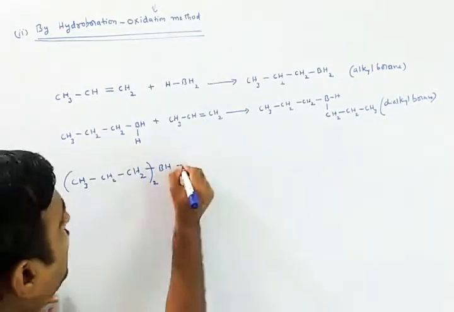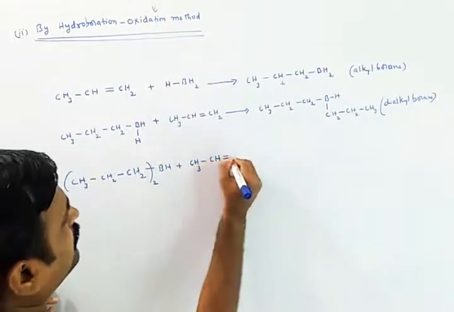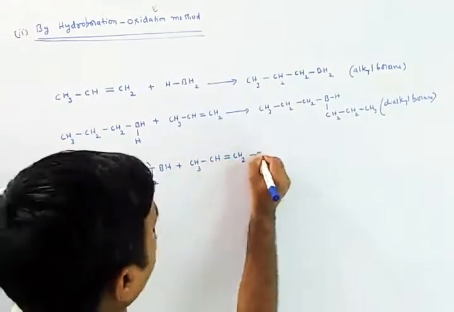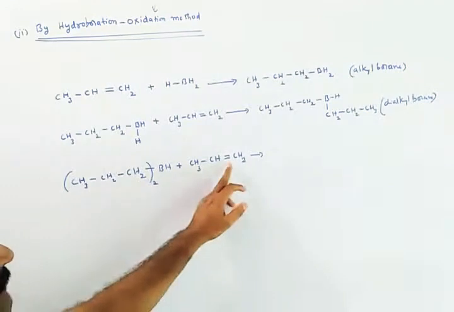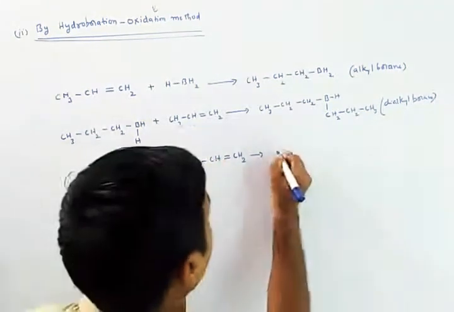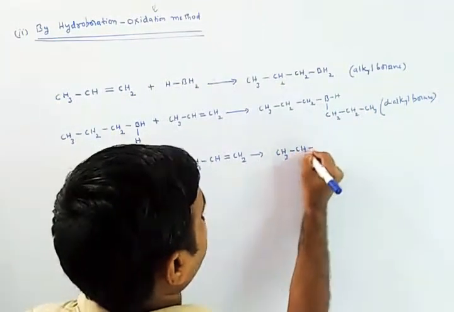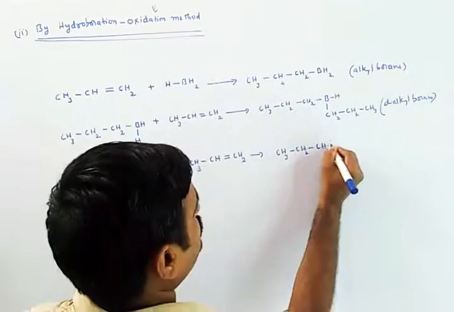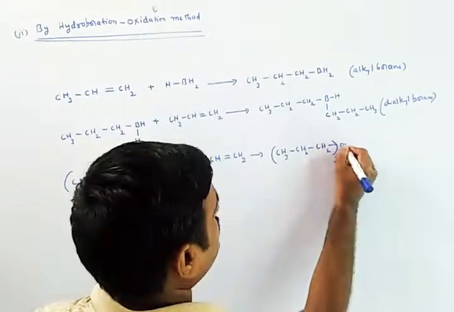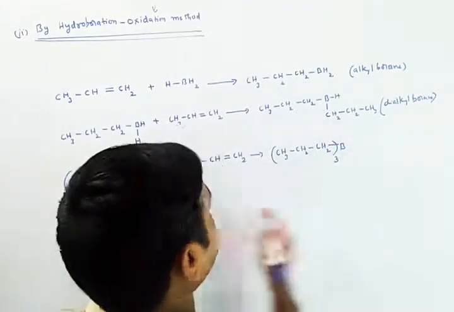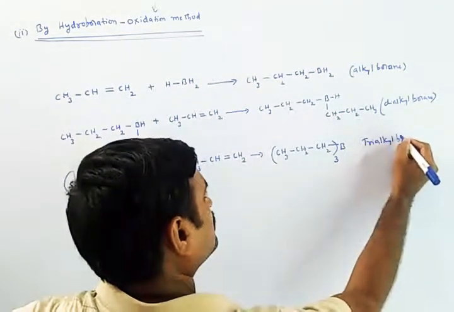So if I continue adding one more alkene molecule to this one, propene, which has a double bond, CH2, it will add on to this one. Then this hydrogen will add to this unsaturation to give trialkyl borane, that is CH3CH2CH2, repeated 3 times on boron. That's why you will call this one trialkyl borane.